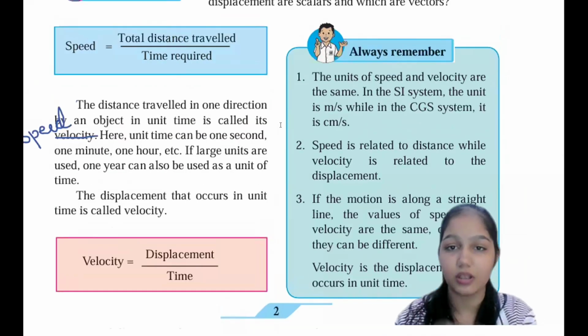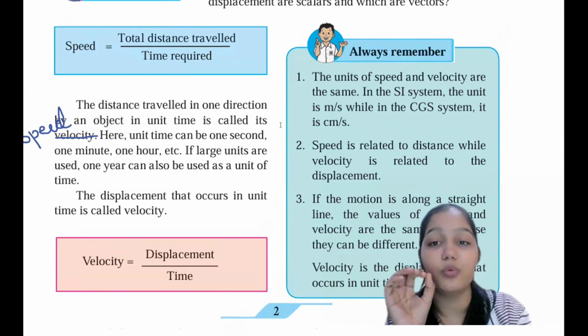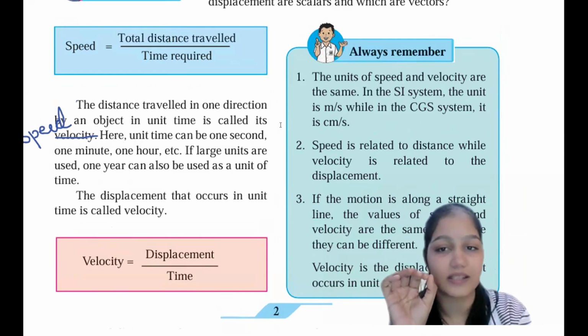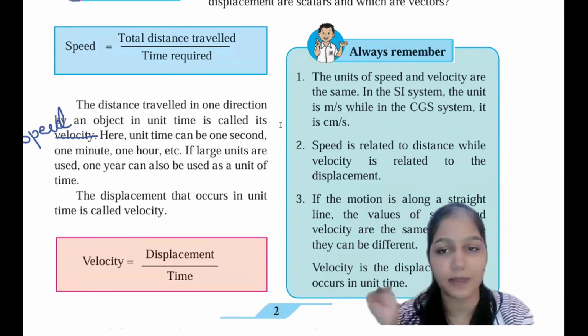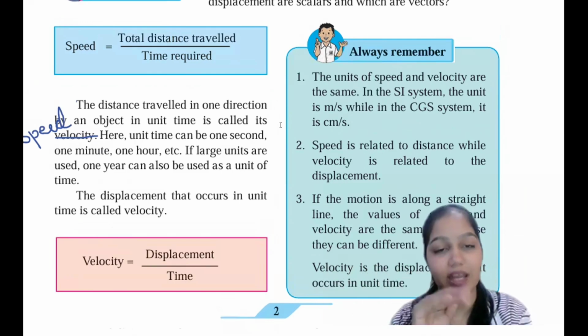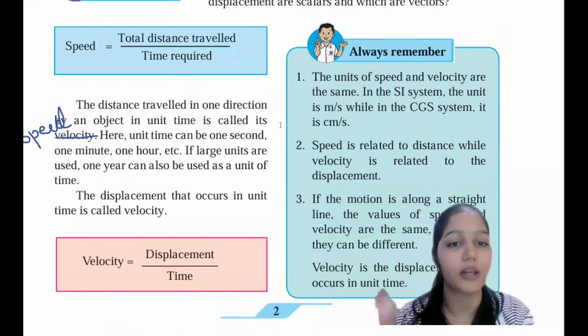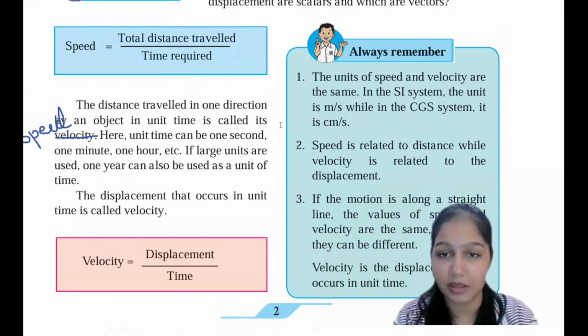There's one question, the one blue box that I wanted to discuss. The unit of speed and velocity are the same. There is no such difference, because distance is in meter, displacement is also in meter, kilometer and kilometer, so it is not varying. Time is always in seconds or in minutes or in hours. That doesn't change in either velocity or speed. So that is why the units will always remain the same.